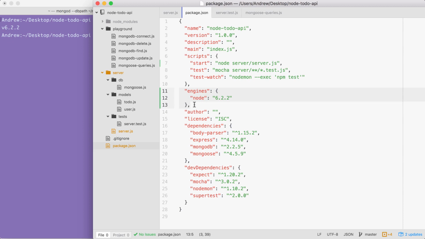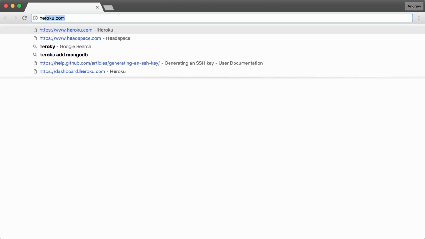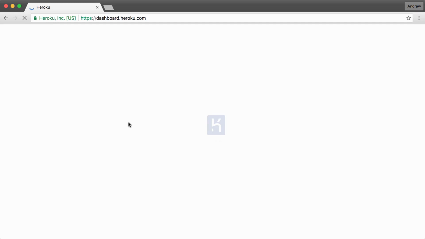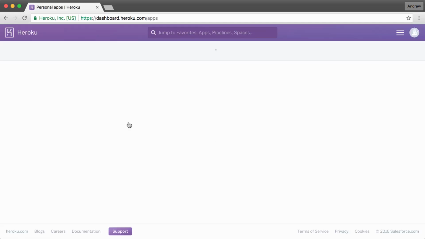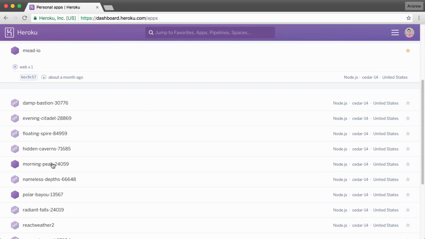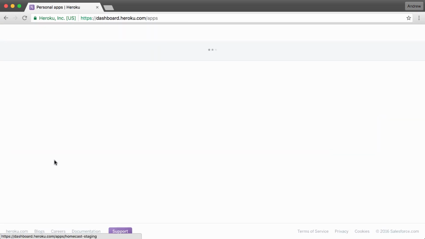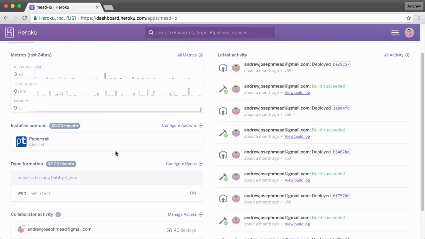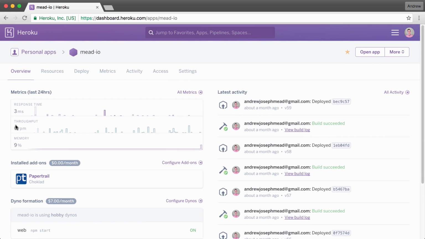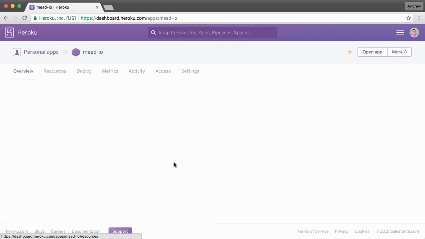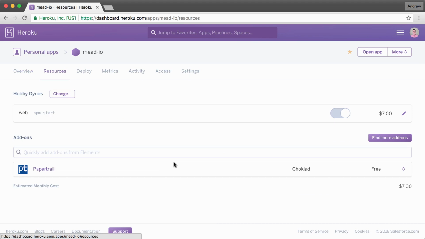With package.json out of the way, the last thing we need to do is set up a database. And we're going to do this with a Heroku add-on. Now, if you go to Heroku's website and click on any of your apps, we haven't created one for this one, so click on an app from the previous section. I'm going to go ahead and click on one of mine. You're going to see a little dashboard where you can do quite a few things. Right here, you can see there's an installed add-ons section, but what we really want is to configure our add-ons. When you configure your add-ons, you're able to add all sorts of really cool tools that come built into Heroku.